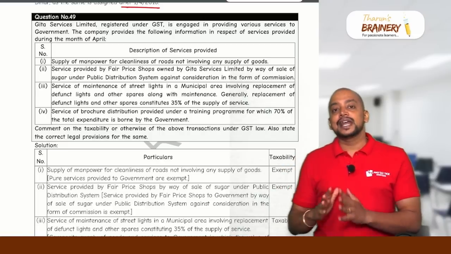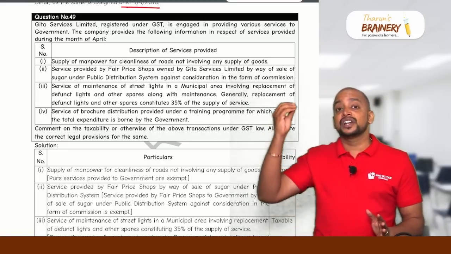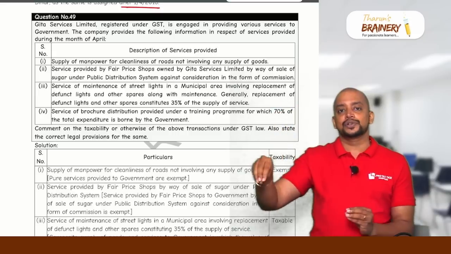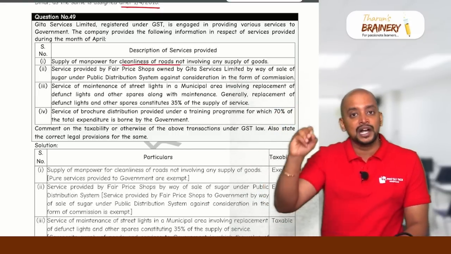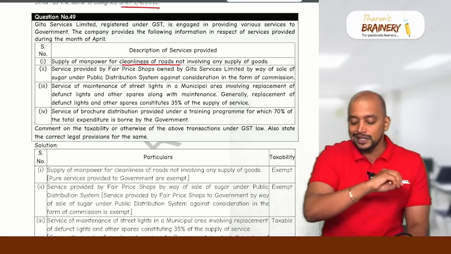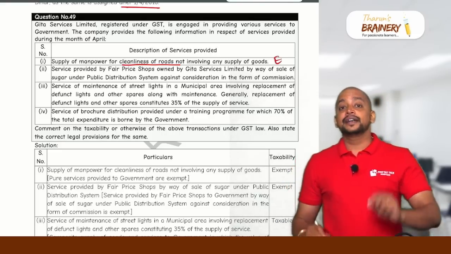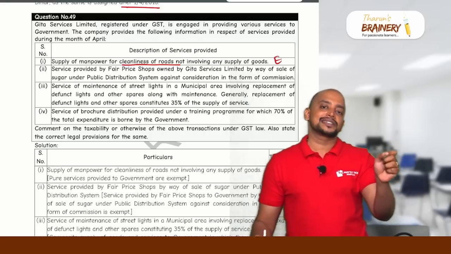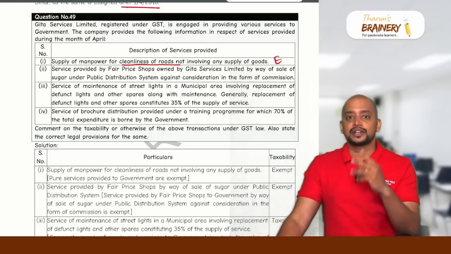So any service provided to government in relation to the function entrusted to it under constitution is exempted. So cleanliness of road is a job of the government. So they outsourced it to Geeta Services Limited. So it's a pure service, it is exempted. And composite supply is also exempted if the value of goods does not exceed 25% of the total.